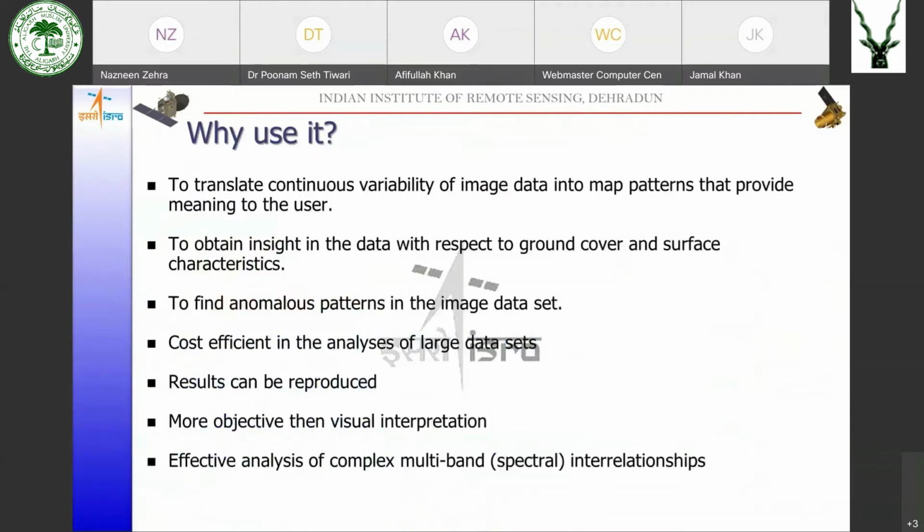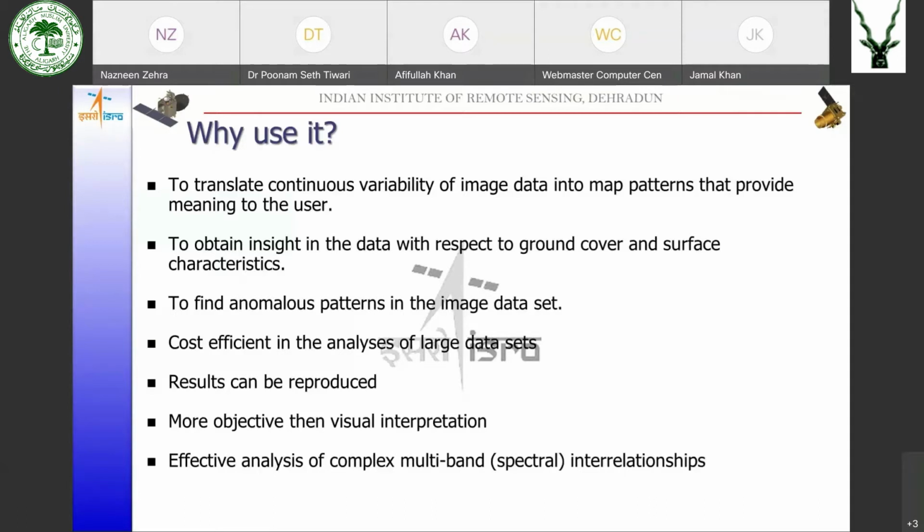Now, why should we go for digital image classification? What is the advantage of digital image classification? As we have already said, in the data set we have numerous combinations of pixel values. So that continuous variability of image data has to be converted into map patterns, because the analyst, the ultimate user of the data, is not interested in data. He is interested in the map that you derive out of that data.